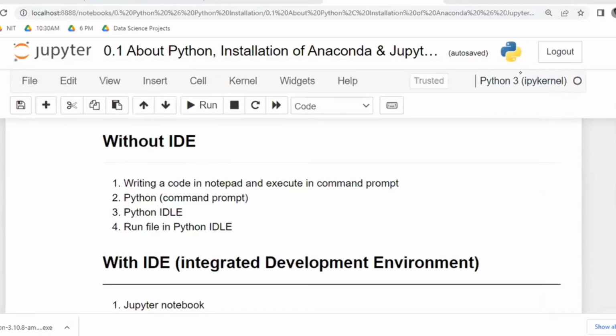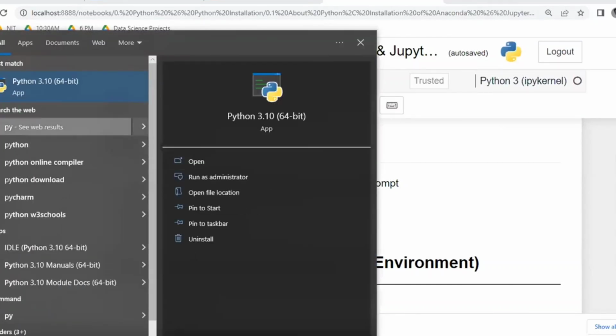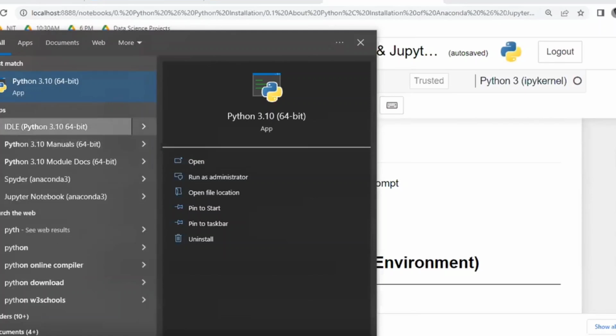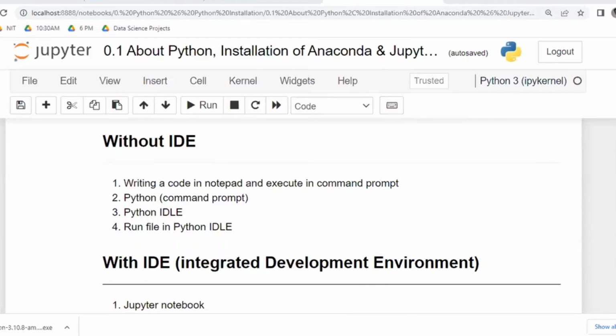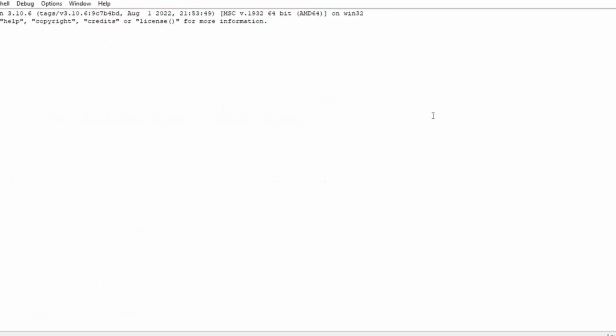Now, let us see the third option. That is Python IDLE. IDLE means Integrated Development Learning Environment. L stands for learning. Here in the Python folder there is an option. Here the normal command prompt is there, and here IDLE is there. You can see. Just click on that. You will get a white one, this one.